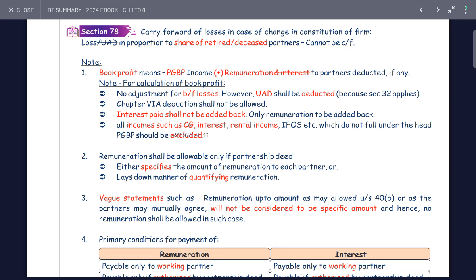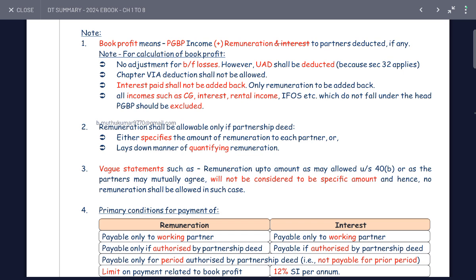Note: book profit means PGBP income plus remuneration and interest to the partner, if deducted. Note on this calculation of book profit: no adjustment for profits and losses, however depreciation and amortization. Depreciation has been deducted because section 32 applies. Chapter 6 deductions shall not be added. Interest paid shall not be taken back. Only remuneration is to be added back.